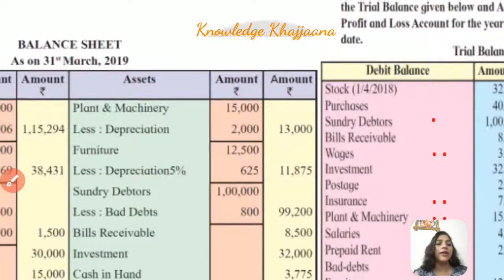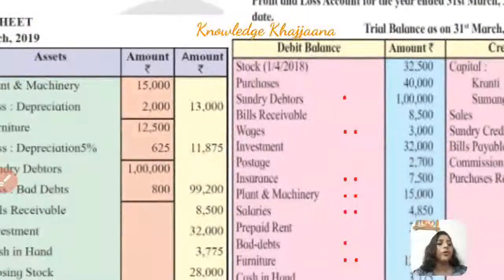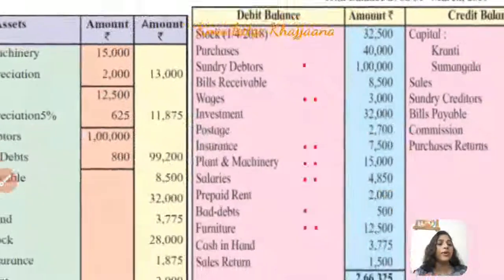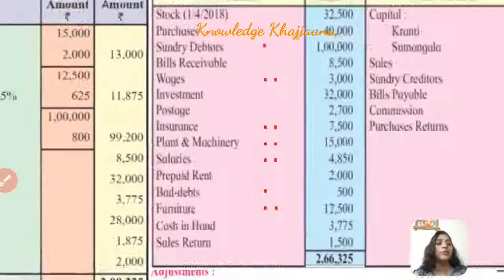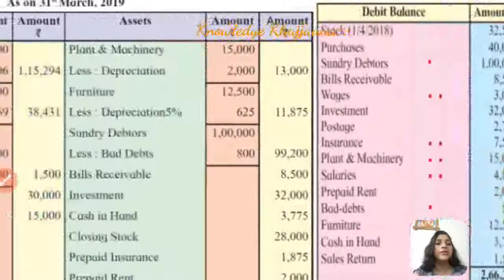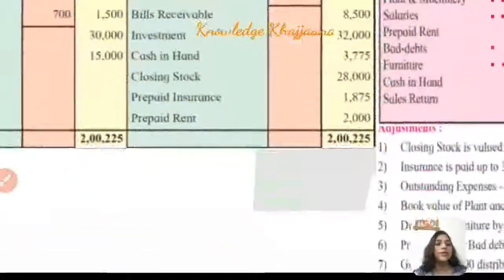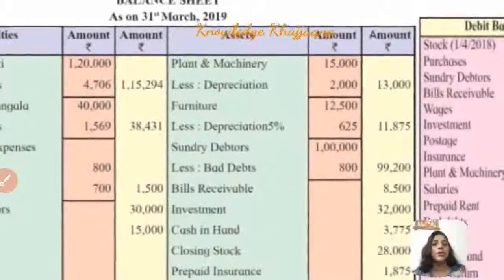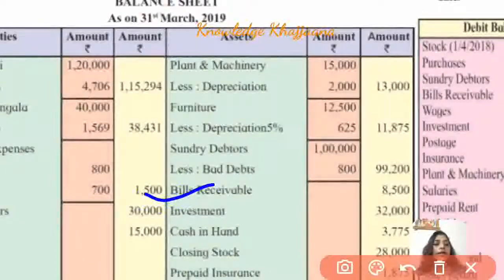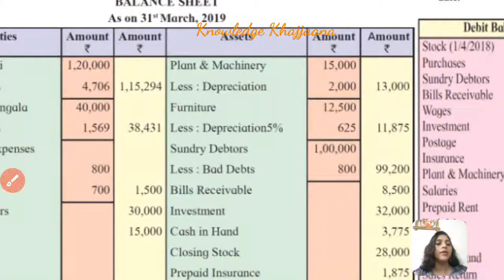Next, bills receivable, again an asset. Bills receivable amounting to rupees 8,500. See, what is the amount of bills receivable? It is rupees 8,500. Bills receivable are also recorded to the balance sheet asset side. Okay, bills receivable amounting to rupees 8,500. Next,